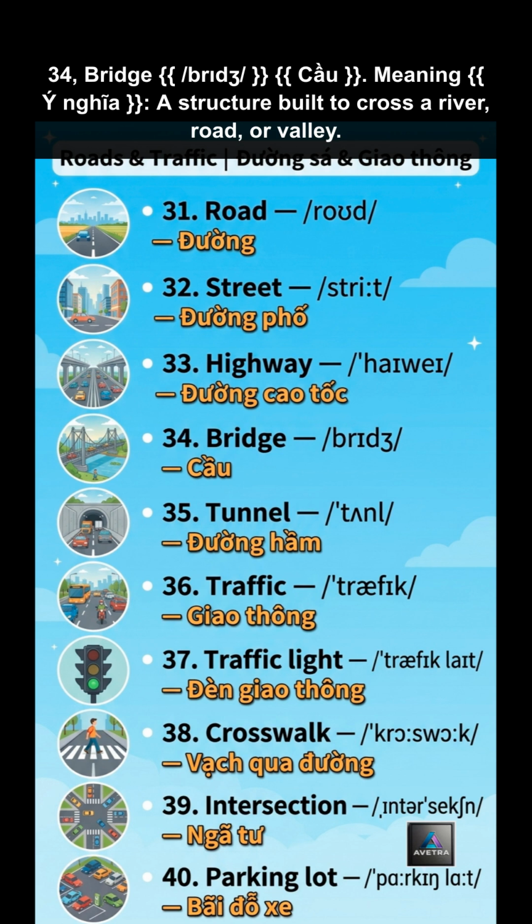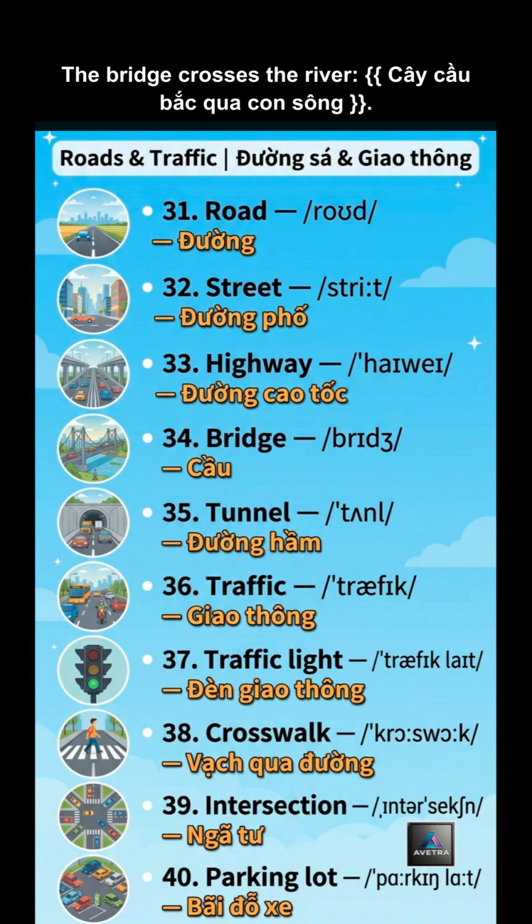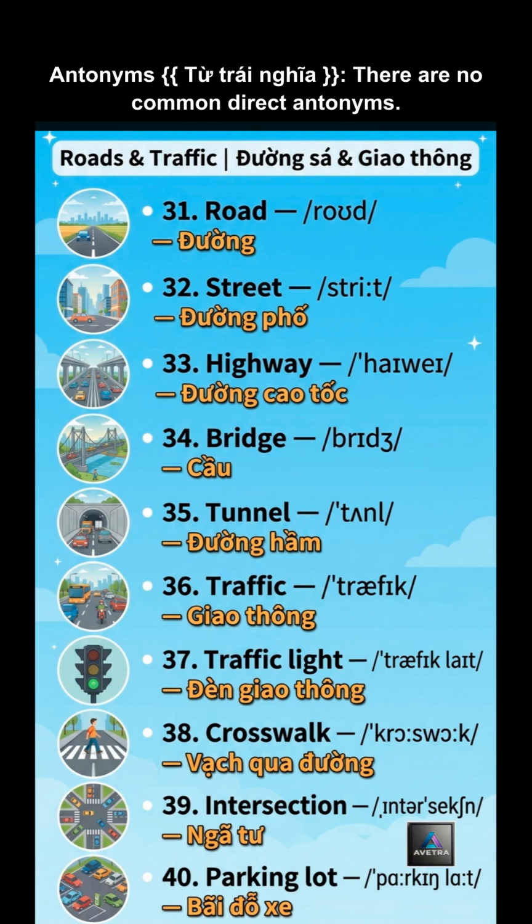34. Bridge. Meaning, a structure built to cross a river, road, or valley. Example: the bridge crosses the river. Synonyms: overpass. Antonyms: there are no common direct antonyms.